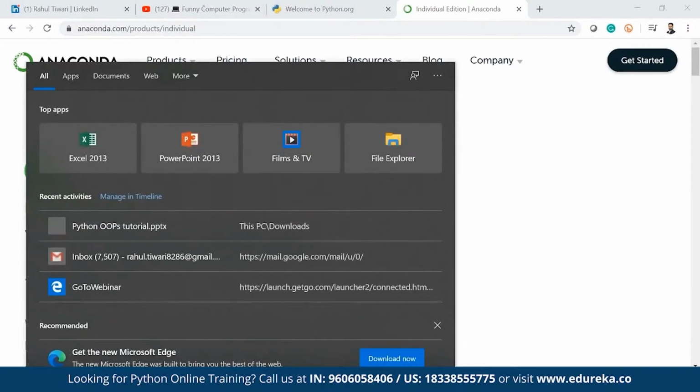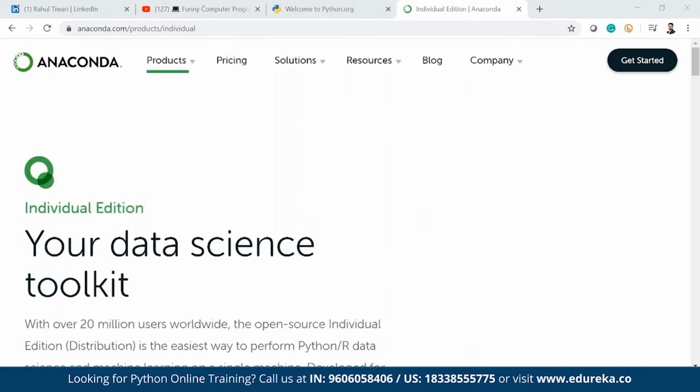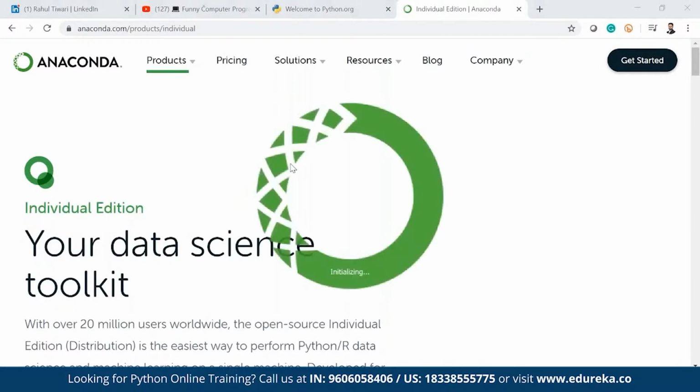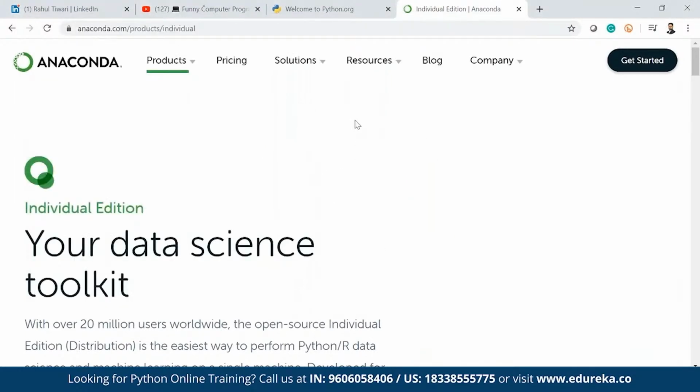If I go to Anaconda Navigator, it will show me all the graphical user interfaces; it will take some time. Spyder and Jupyter Notebook are the places where I will do the coding, and from this year PyCharm will also be a part of it.